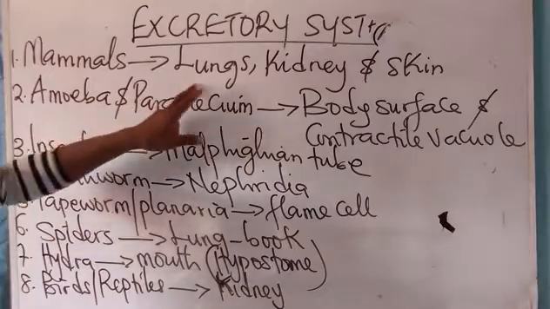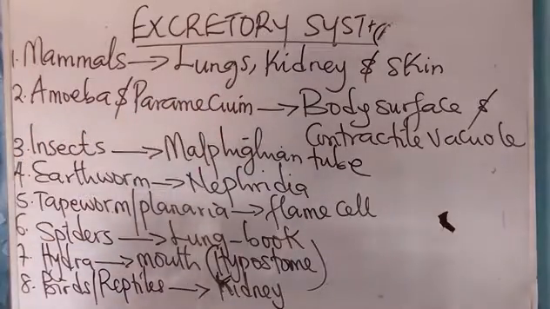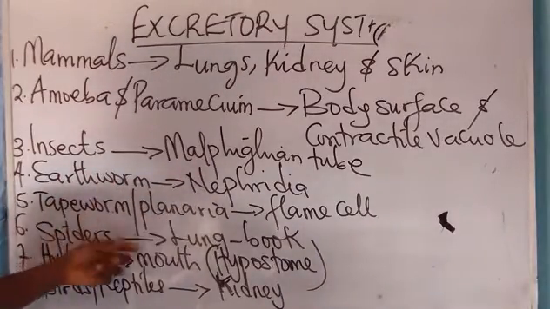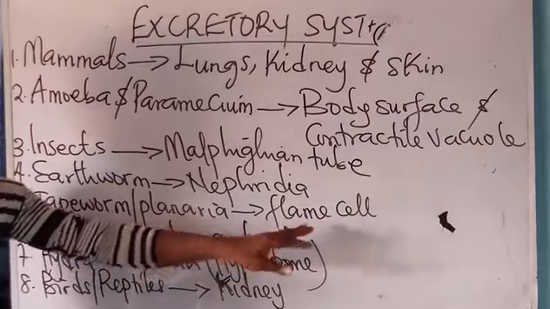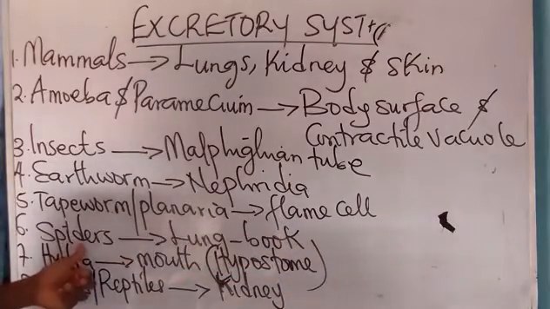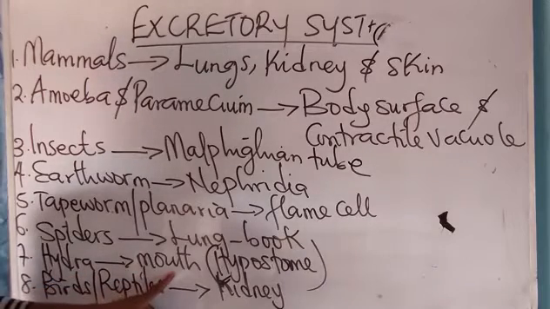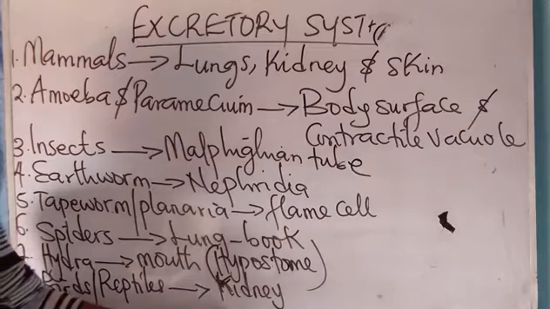So mammals use their lungs, kidney, and skin. Amoeba and paramecium, body surface. Insects, Malpighian tube. Earthworm, nephridia. Tapeworm and planaria use flame cell. Spiders make use of book lung. Hydra uses its mouth. Birds and reptiles make use of kidney.